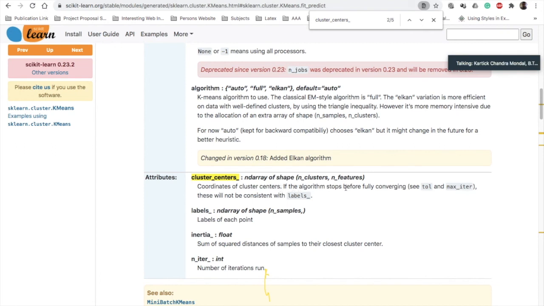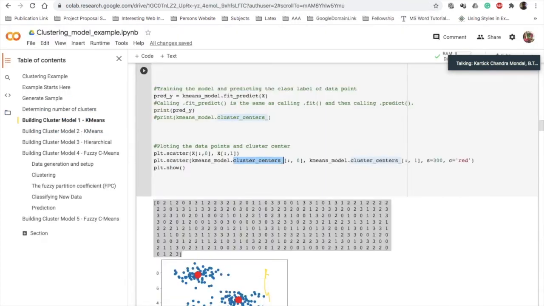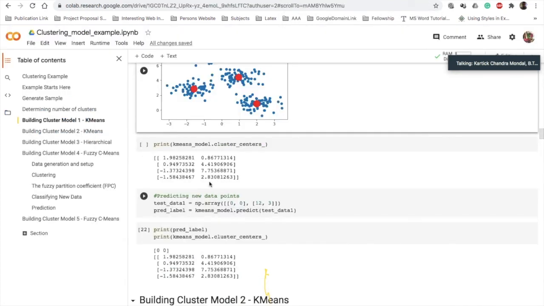If the algorithm stops before fully converging, those will not be consistent with labels. Okay, let's just finish it with this prediction.